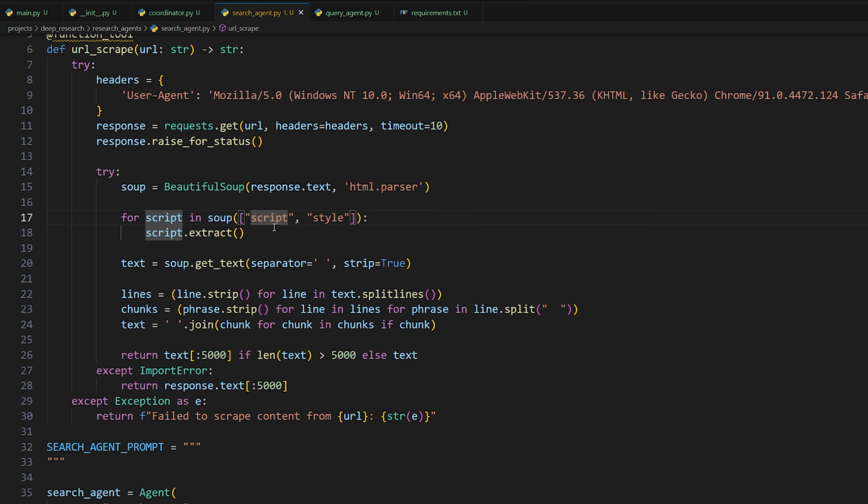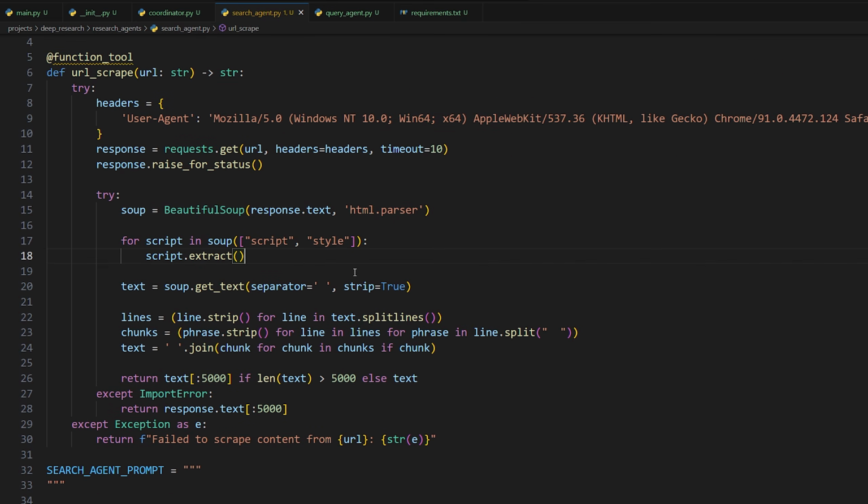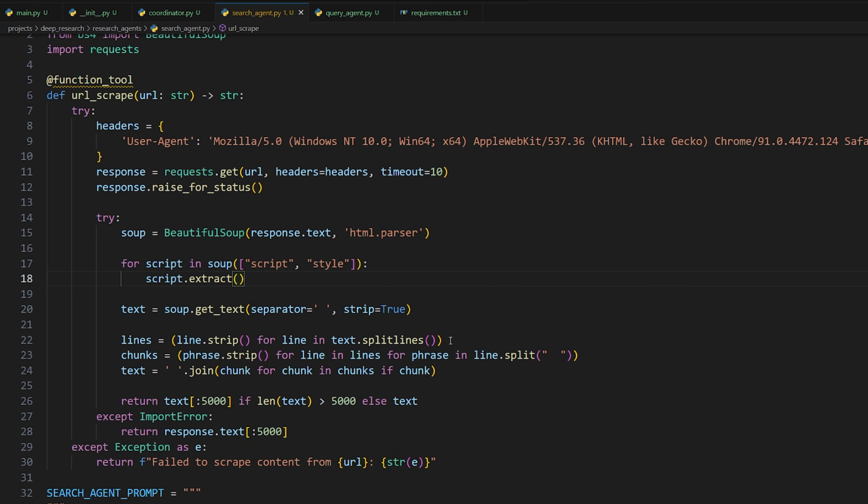After that, we're going to do the part of using Beautiful Soup, which is a nice little utility library that we can use to take text and parse it in different ways. So in this case, we're taking the HTML that we've grabbed or scraped from this URL, and we're converting it to just raw text. So basically, once it's outputted by this, it'll just be raw text for the large language model to work with, because it's not really useful to have the p tags and the h1 tags and all that stuff that an HTML file has, right? So that will do that. It's just extracting all the data pretty much and appending it to text here.